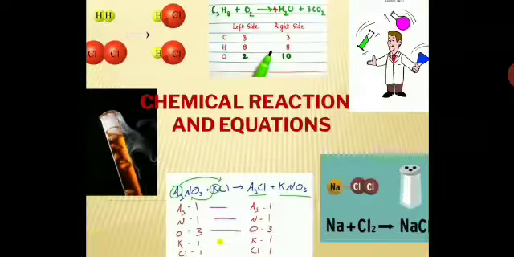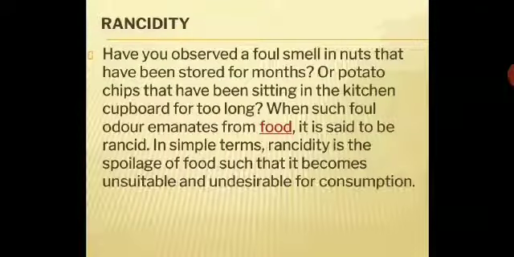So let us continue with the chapter chemical reactions and equations. The chapter part left was rancidity. Rancidity is a subtopic included in this chapter because it's again an oxidation of oil or fat in the food. We were learning about types of reaction. We did oxidation reduction reaction in a previous session, and we have seen corrosion again is an oxidation of metals.